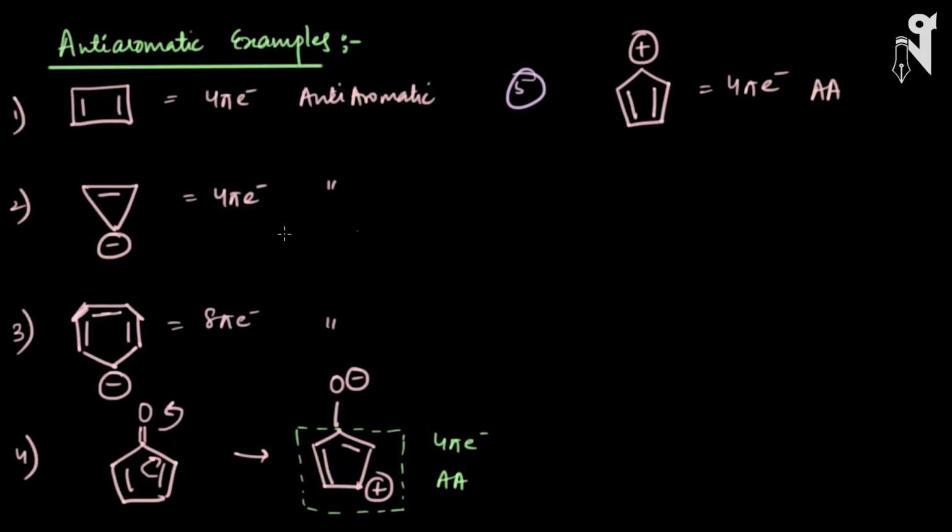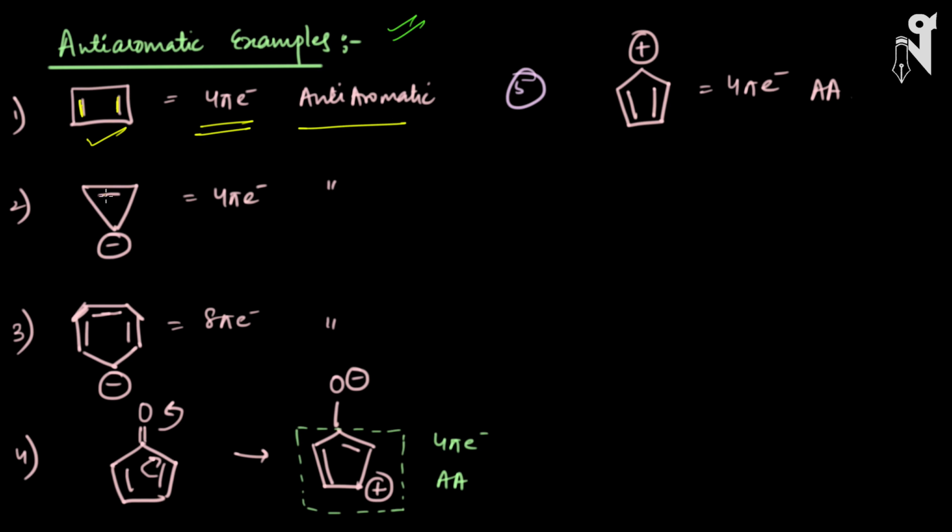Now let's quickly go through the anti-aromatic examples also. We have understood what anti-aromatic compounds are, and now we will just quickly brush up. I told you everything will be the same as aromatic except the number of electrons. So here it should be cyclic, planar, closed conjugation, and 4n pi electrons. Here this pi bond is in conjugation with this pi bond. This is closed conjugation. Every carbon is sp2 hybridized. The number of pi electrons is 4 pi electrons, hence it is anti-aromatic.